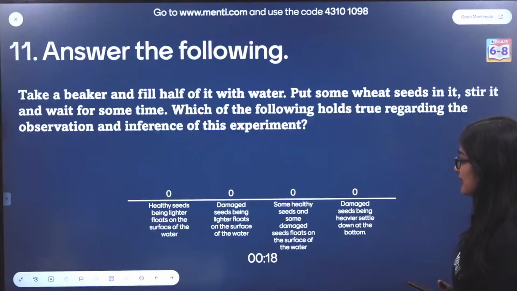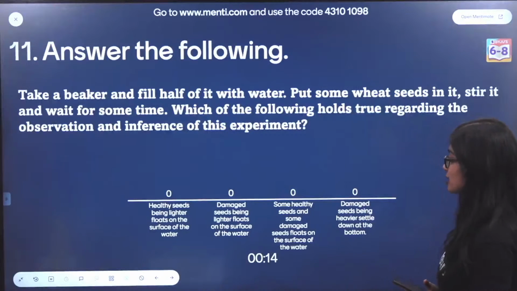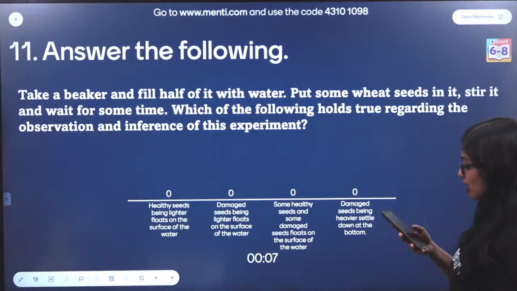Healthy seeds being lighter and floats on the surface of water. Damaged seeds being lighter floats on the surface of water. Some healthy seeds and some damaged seeds float on the surface. Damaged seeds being heavier settle down at the bottom.